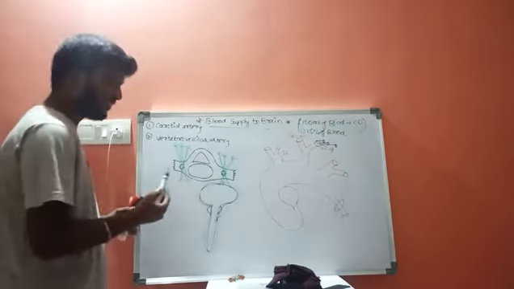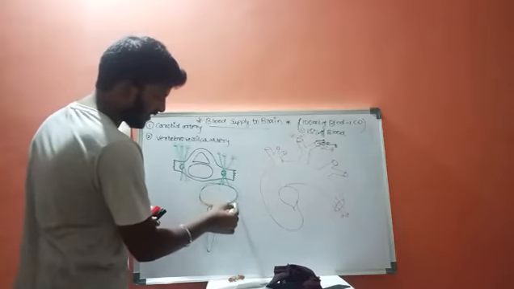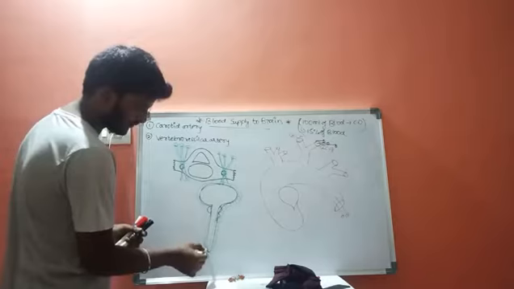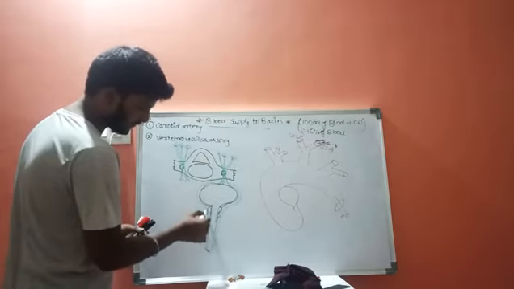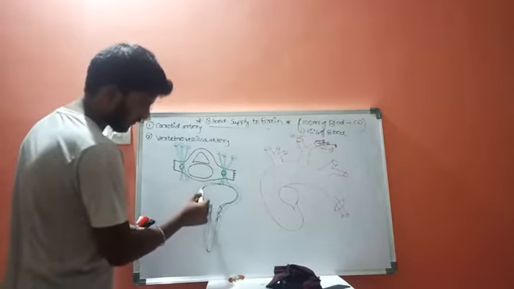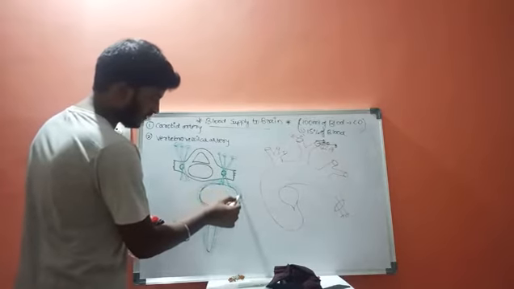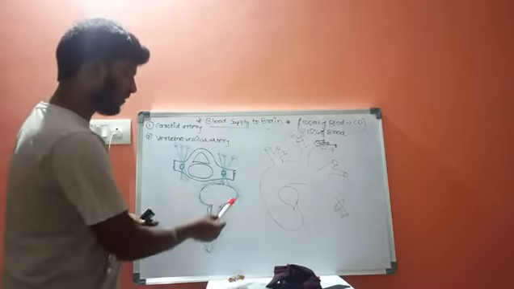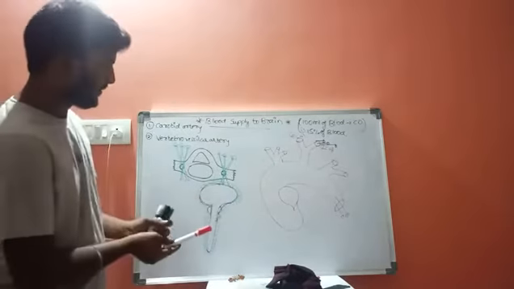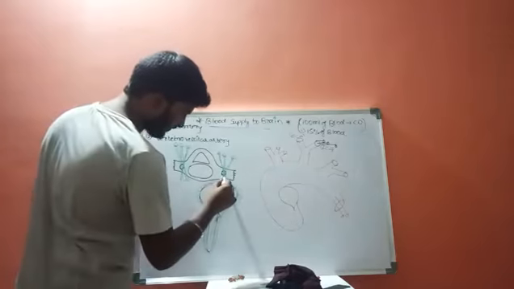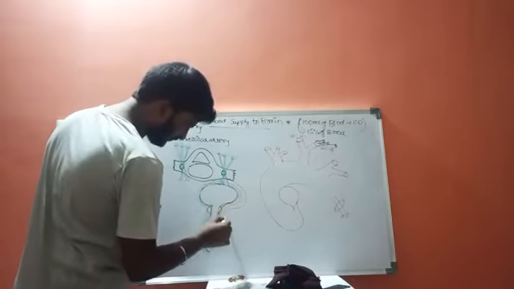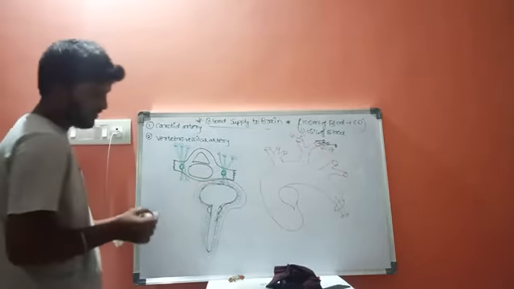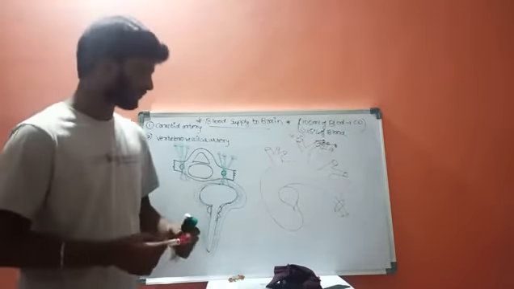This arachnoid layer is filled with cerebrospinal fluid, and on the outer side of this arachnoid membrane, the outermost layer is dura mater.